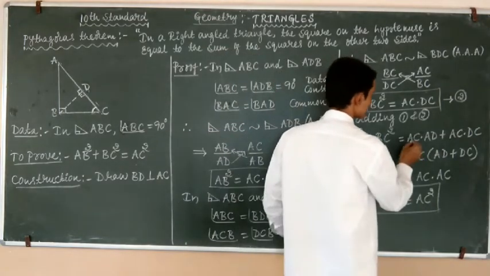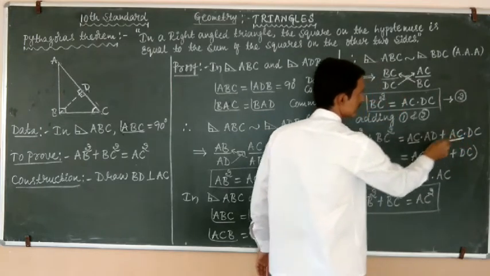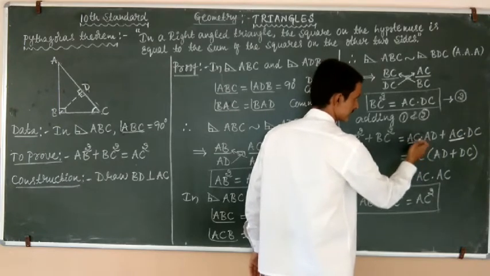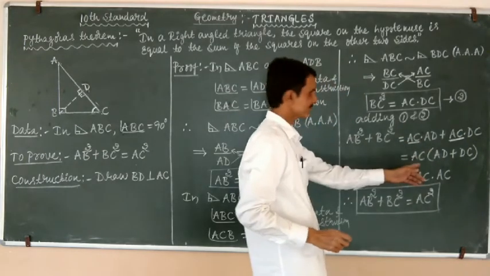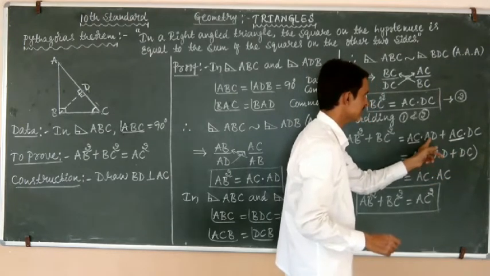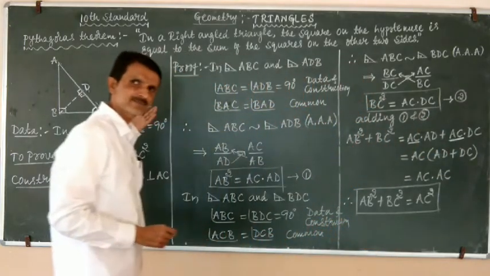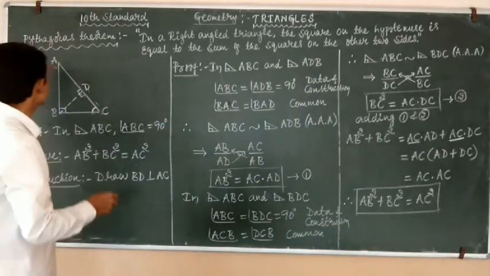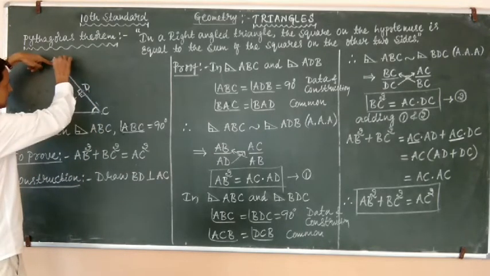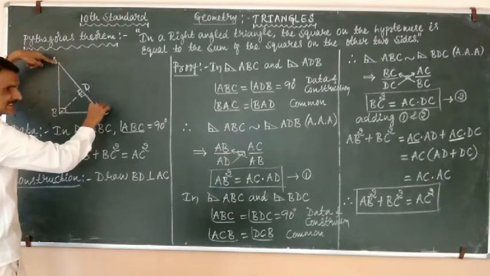So observe here, in both the cases AC is common. So therefore, if you take AC as common, AC into AD plus DC. If you observe from the figure, if we add the length of AD plus DC, we will get the length of AC.